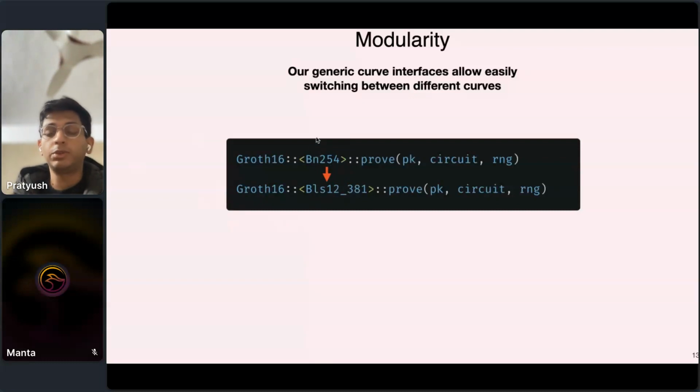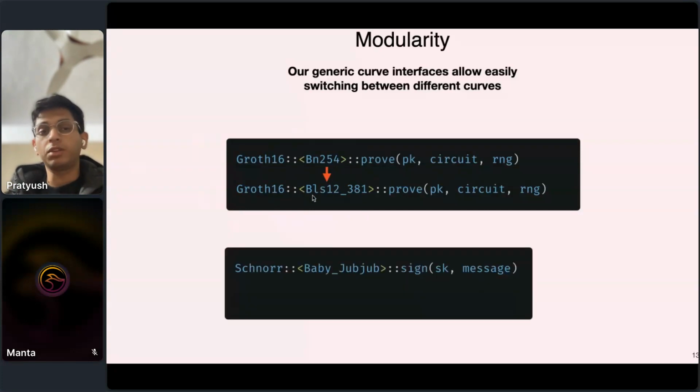You can just switch out the BN254 type with the BLS12-381 type, and then you're done. But obviously your protocol needs to handle the switch at some point, right? But from the perspective of the proof system code, there's really nothing complicated that needs to happen. You just switch out this one type parameter and you're done, right?